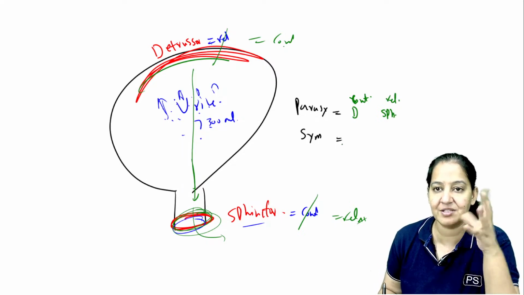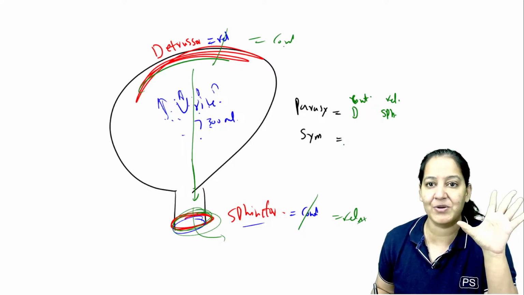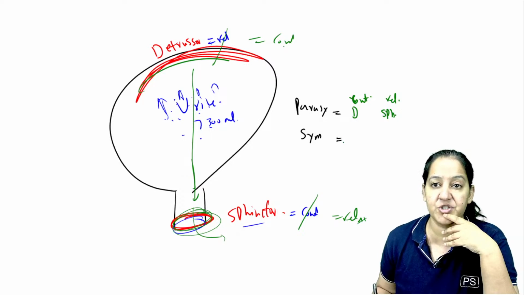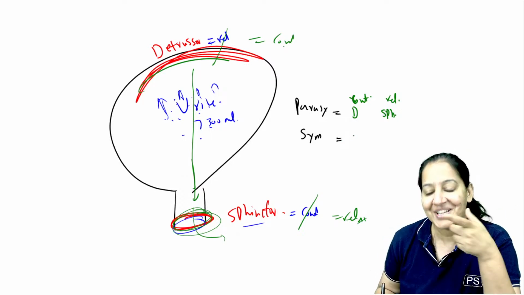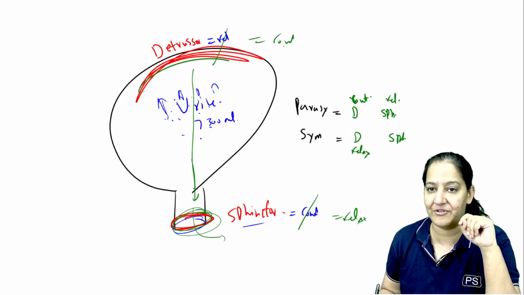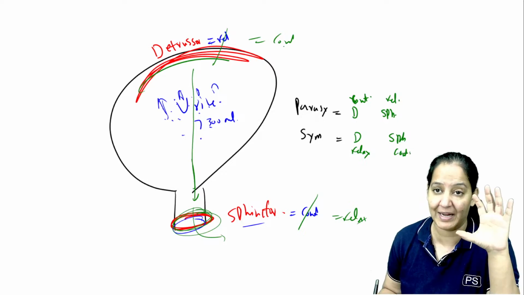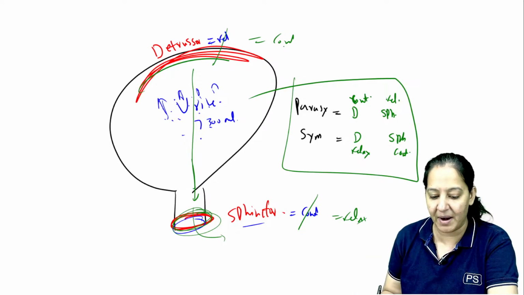But during the sympathetic system, there is no time to urinate. Even if the critical volume is crossed, you don't feel the sensation of micturition because it's an emergency. Saving life is more important than urinating. So at that time, the detrusor will relax and the sphincter will contract. I tried my best to explain the things. So don't try to mug up this concept. I have seen students mugging it up.